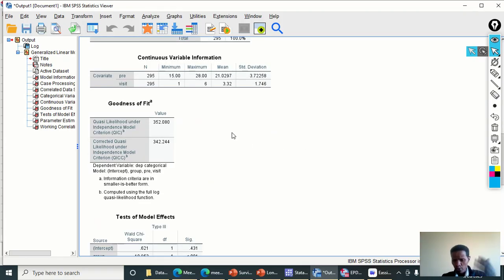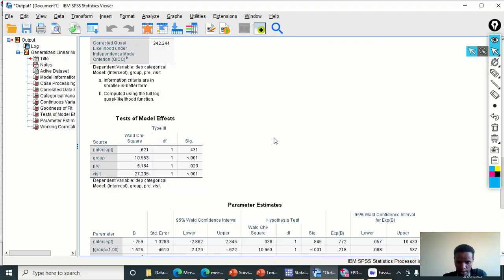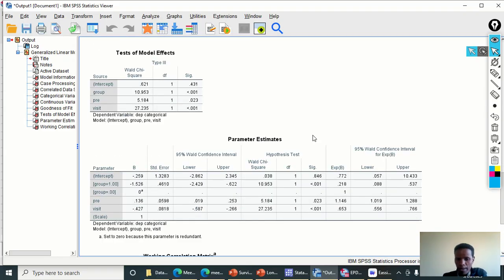If you are going to use the QIC value, you can have a look here. But we are relying on the p-value of each working correlation structure. The test of model effects will tell us whether each predictor variable is statistically significantly associated with the development of the outcome variable over the follow-up period. You can have a look here: the group variable, the pre variable, and the visit variable are all statistically significantly associated with the development of depression in the follow-up period.